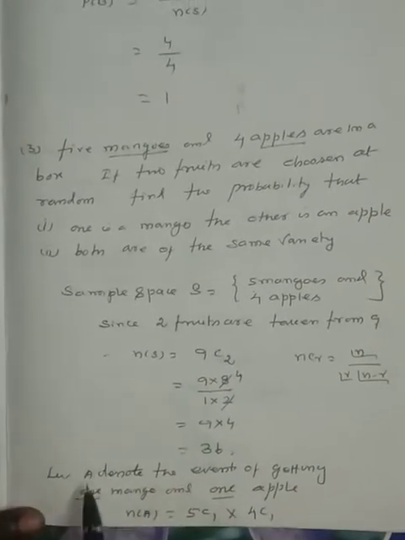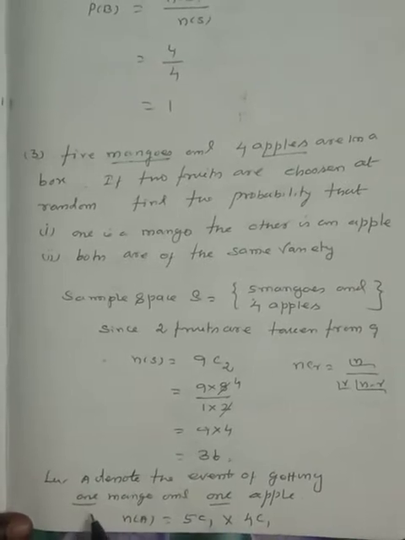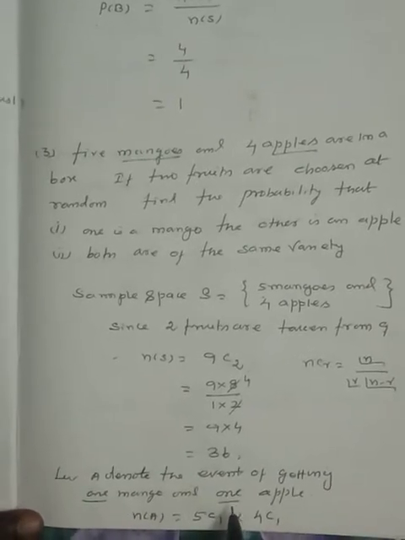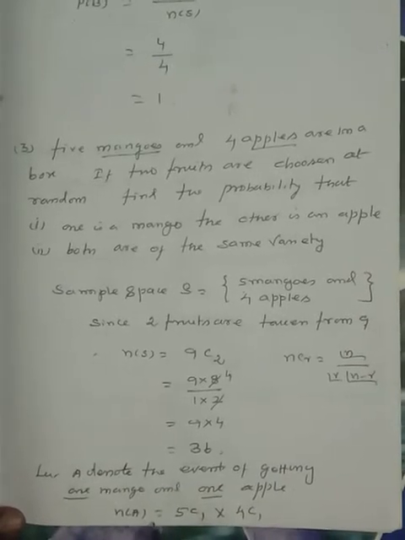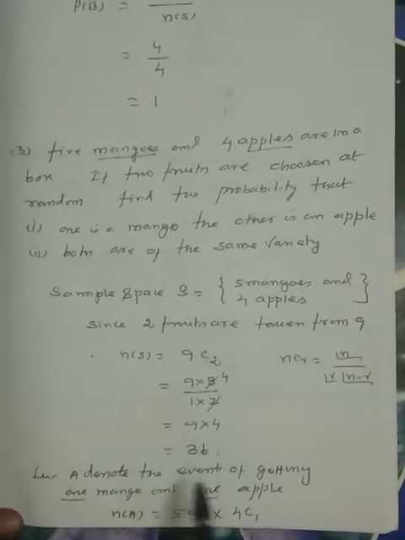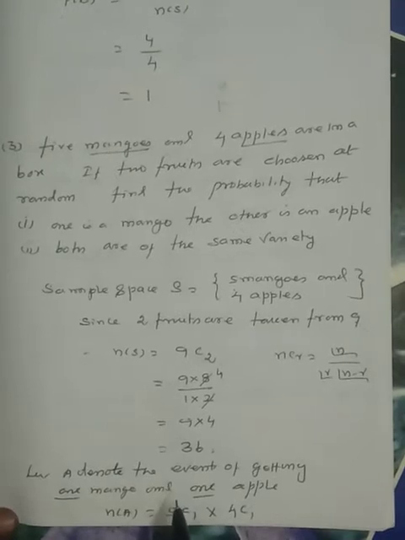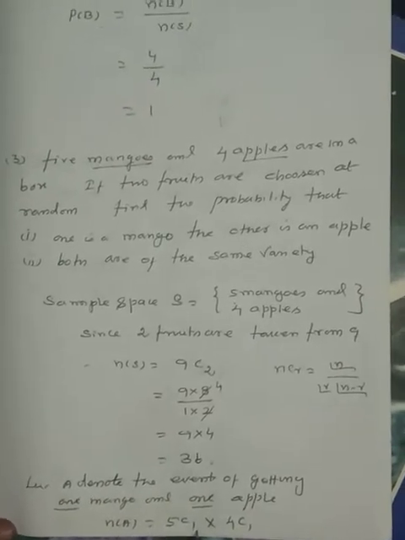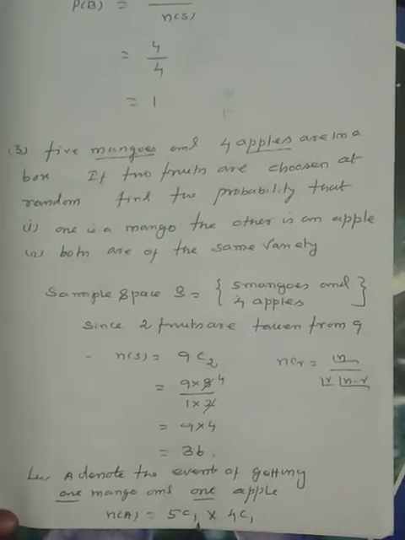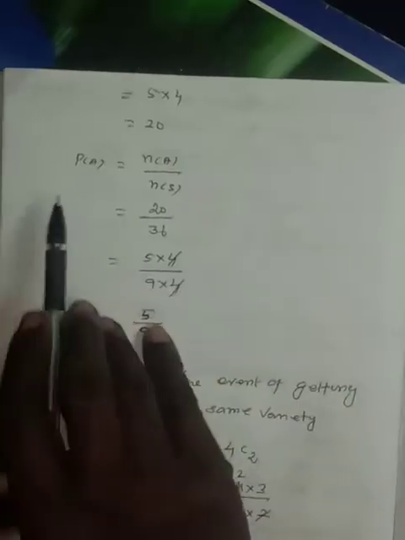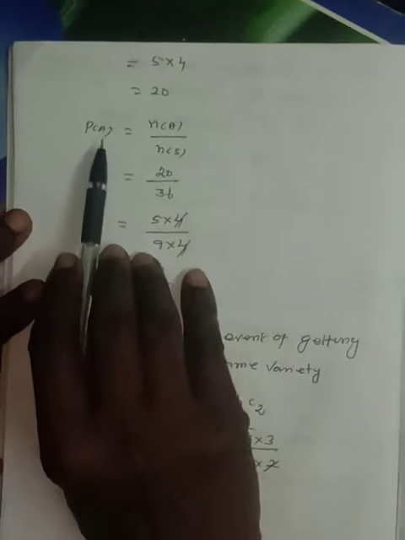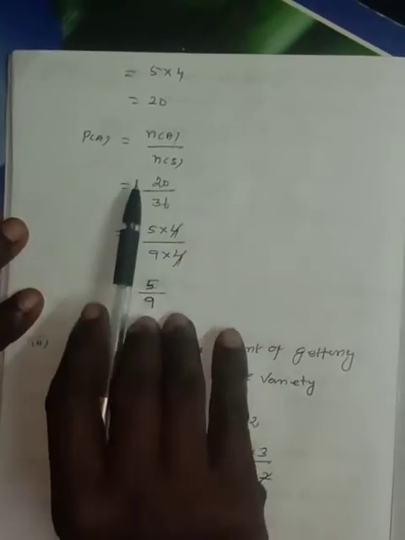Let capital A denote the event of getting one mango and one apple. N of A is equal to the total number of mangoes, 5. So 5C1, we select 1. Number of apples 4, we select 1. Therefore 4C1. Probability of selection is equal to N of A divided by N of S.